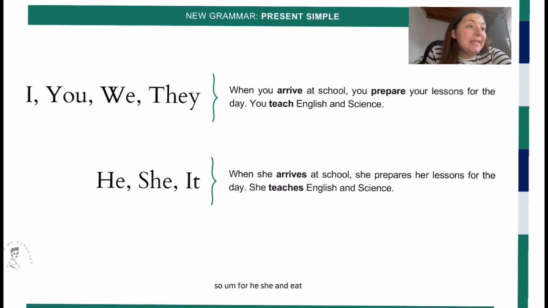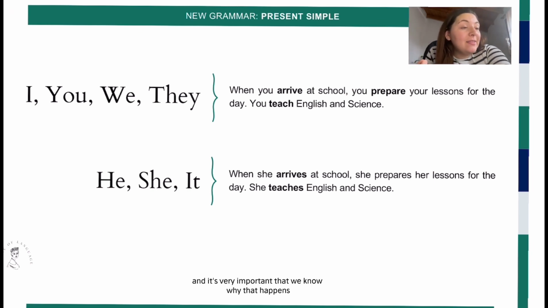So, for he, she, and it, verbs are going to change in the present simple, and it's very important that we know why that happens and how to change the verbs on our own. So we're going to go over a group of verbs. We're going to identify why that happens and how we can add that S.